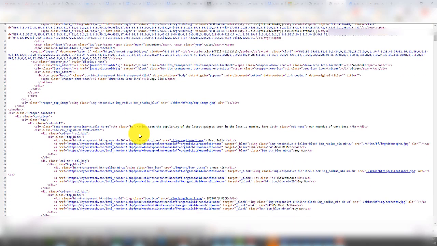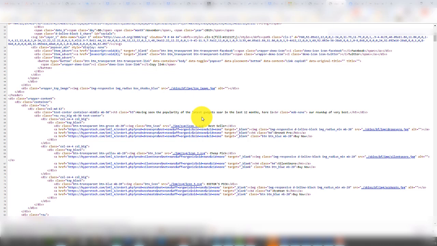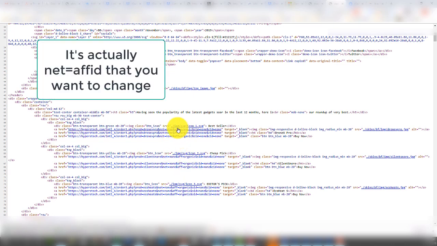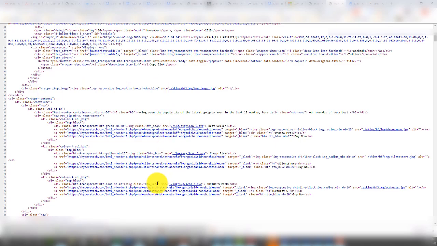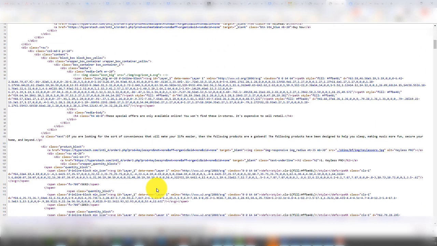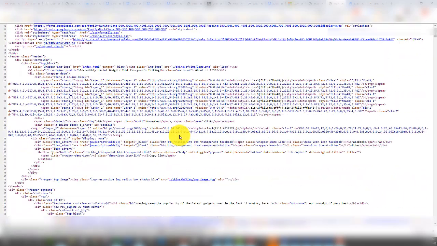Now, this might be a little technical for some, but if you know how to edit your code, you just basically go into your server and do this, and you can find out right here: AF equals. See the AF equals right there. I need to obviously go in and do a find and replace, AF equals with AF equals my affiliate ID, whatever my affiliate ID is. And it'll basically switch all of these links immediately to my affiliate link. And then I save it and I'm ready to go.